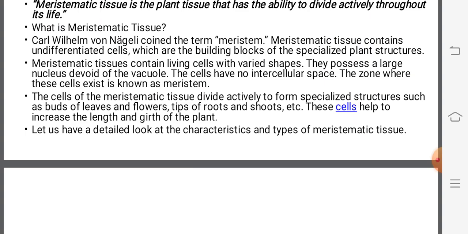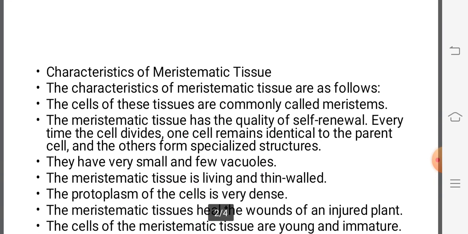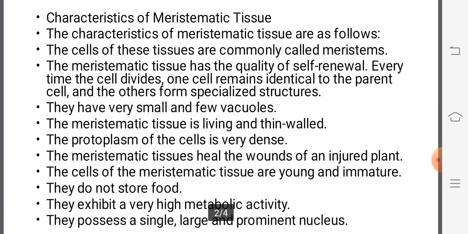Secondly, these specialized cells are commonly seen to develop into bud formation or flower formation, and also at the apex of the root and apex of the stem. Generally it shows these types of cells. So we will see the different characters of these meristematic cells. First character: these cells are generally called meristem.